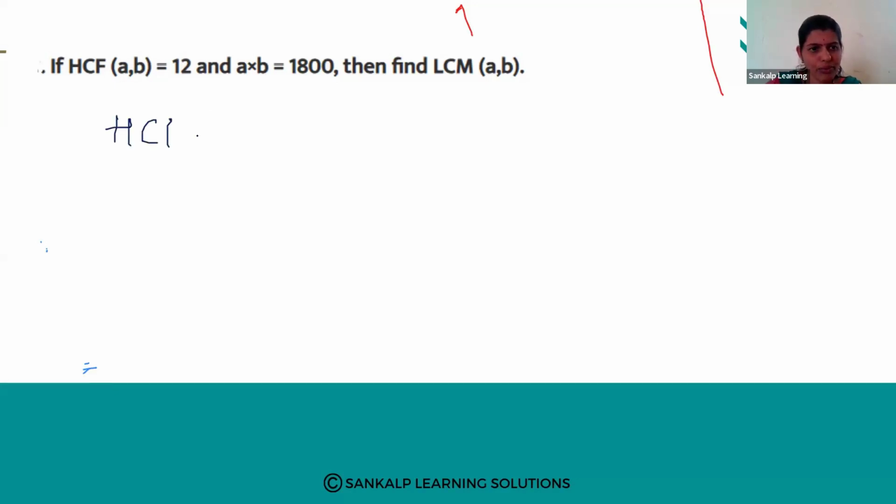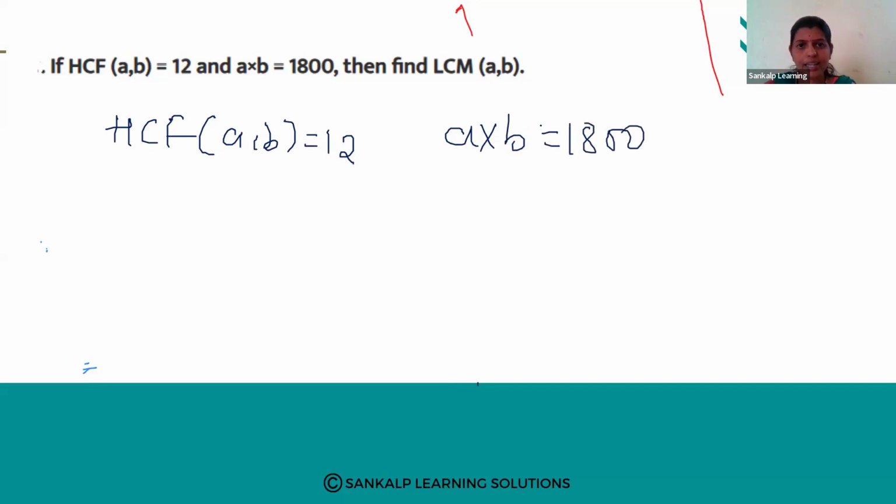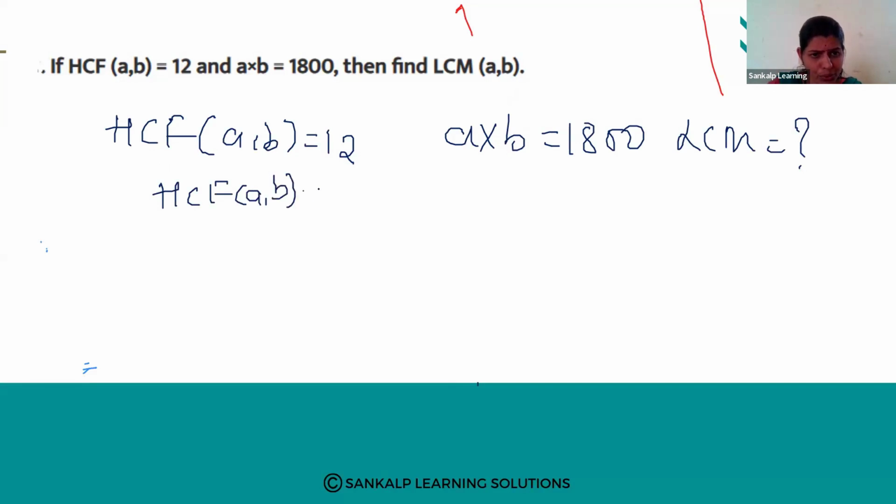See, HCF of A and B is 12, and they have directly given the A into B value, that is 1800. So we have to find the LCM. We don't know the LCM of A and B. So HCF of A and B into LCM of A and B is equal to A into B. This is our formula.